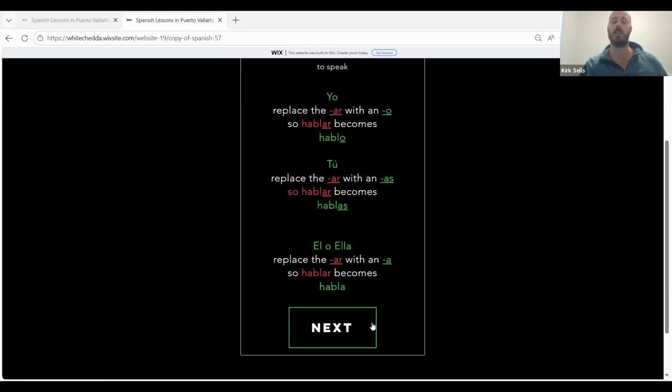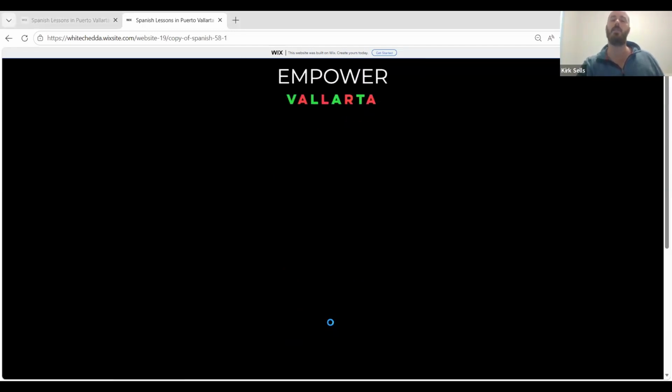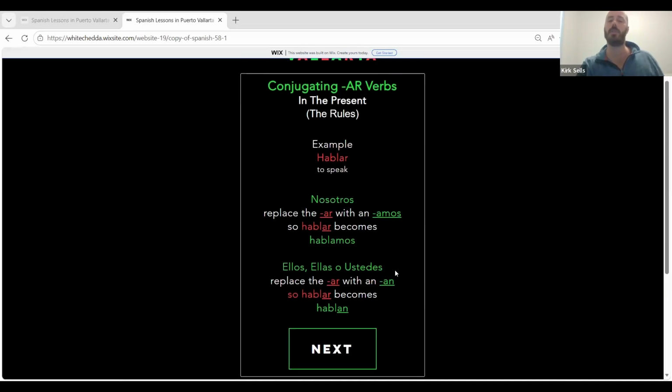Ella habla inglés. She speaks English. Now, notice we won't, as we talked about, ever deviate from this model where it starts with I or me, yo, to you, él or ella is he or she, or it would also be covered here by this type of verb choice. And then there's two more that follow, the nosotros, and that would be nosotros hablamos. Notice that the AR is replaced by an amos, and we get nosotros hablamos.